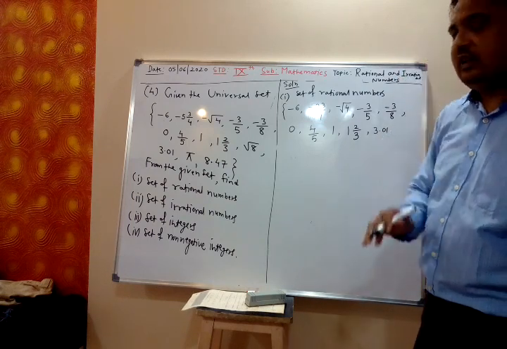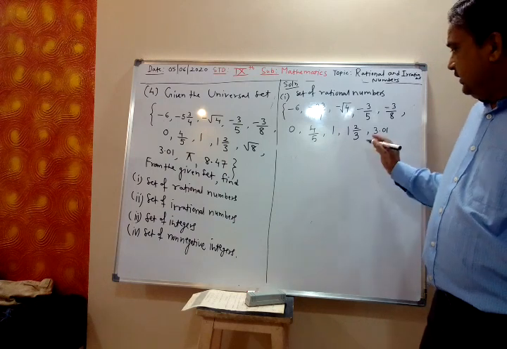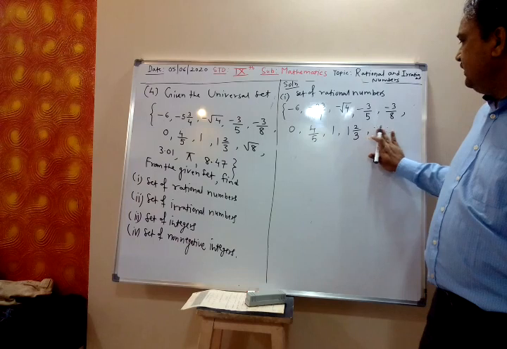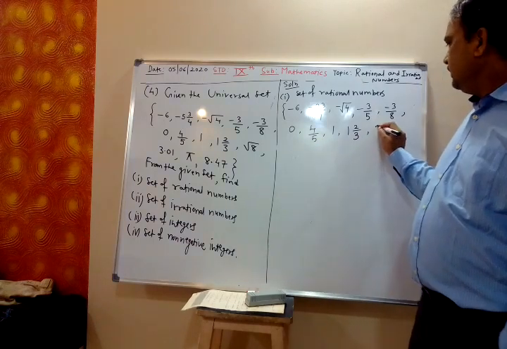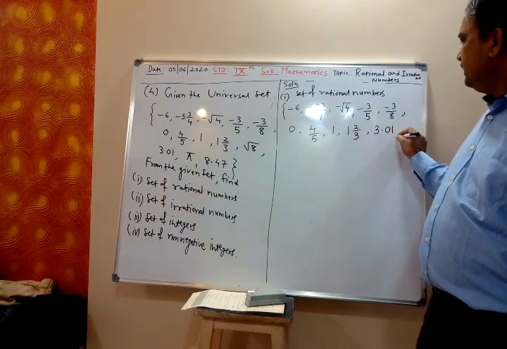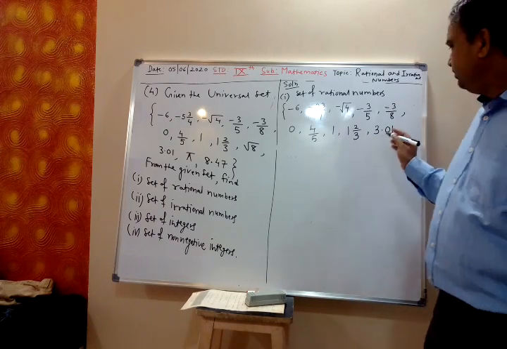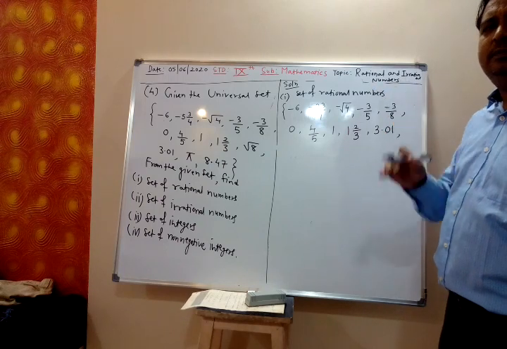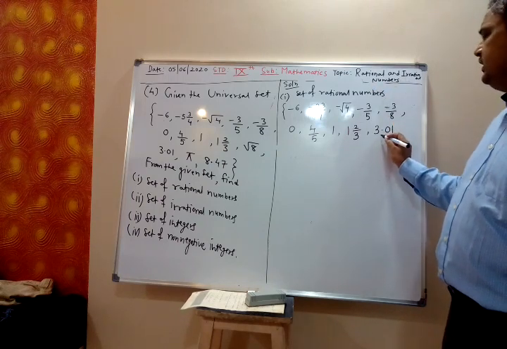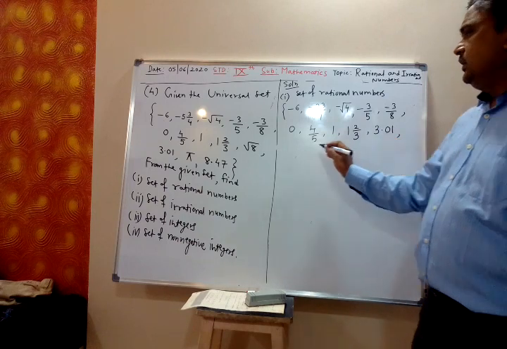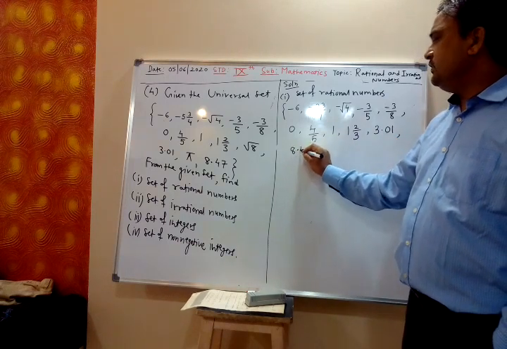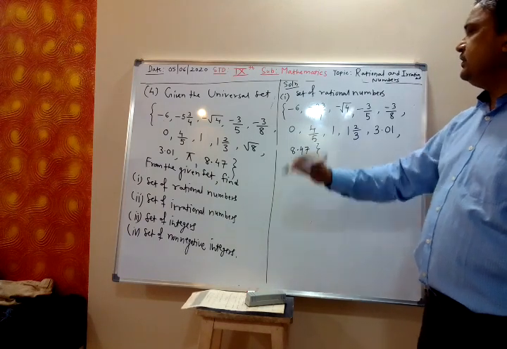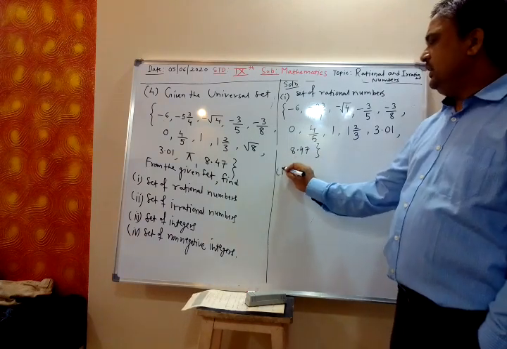Sir, blur with red board. Board clear. 3.01 is a terminating decimal. The division stops after 01, it is not repeating. 8.47, the division stops after 47. So they are rational numbers.